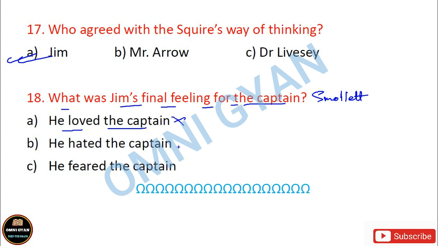Which feeling do you think is appropriate here? He hated the captain or he feared the captain? Which one? Come on, B or C? Which one do you think? If your answer is C, then I'm afraid you're wrong. Okay, the correct answer is B. He hated the captain deeply. So there is one more word in the story, which is deeply. He hated the captain deeply. Okay, so these are your answers.